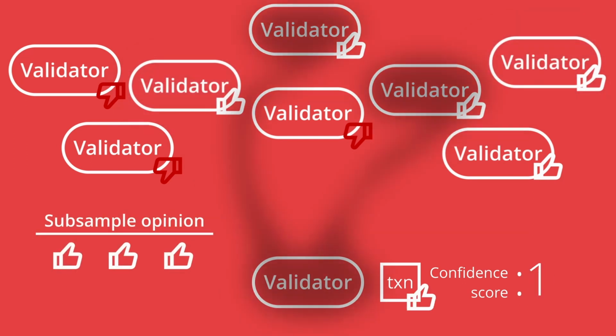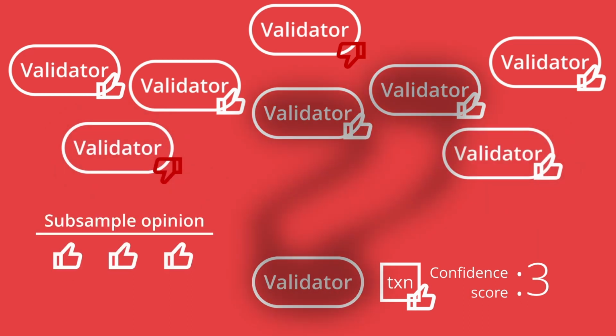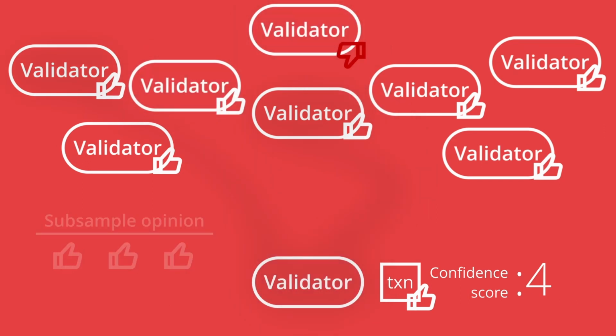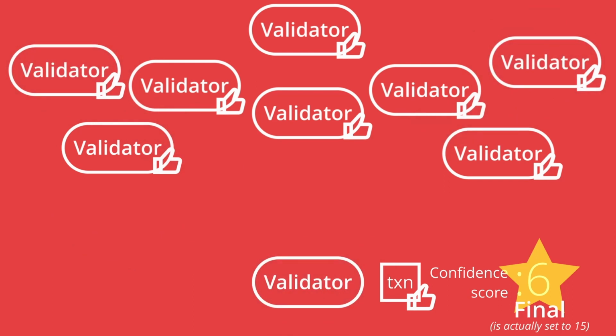Other validators will also be doing the same subsampling process and updating their own opinion of the transaction, so even if at first, in the worst case scenario, the opinion on approving a transaction is 50-50, the random subsampling will randomly tilt the opinion in one direction, and after that, it should snowball into having all the validators sharing the same opinion. After the confidence counter of a transaction reaches a set value where it's statistically likely that the majority of validators all share the same opinion, it can be considered final.